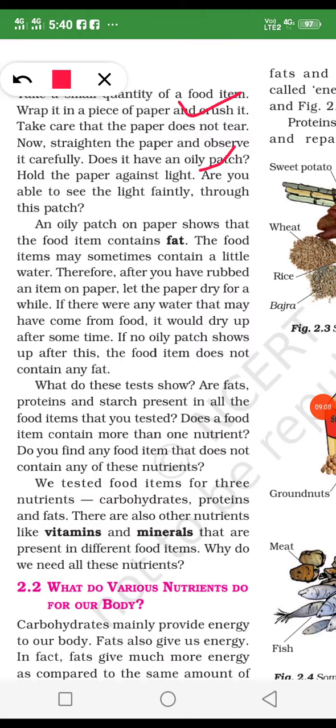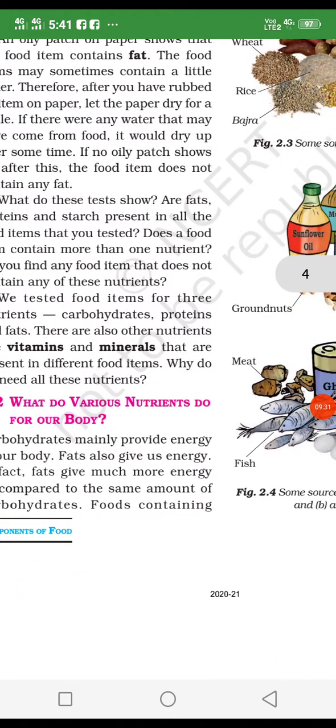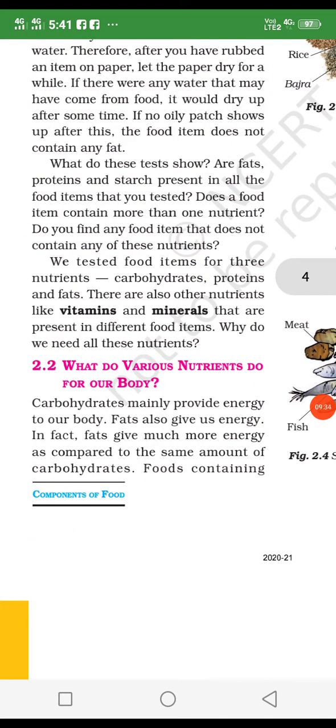You take a test tube and some water in it, then you take one or two drops of oil, and you find that a ring occurs inside, because oil does not mix with water. So this is also an experiment showing that oil means fat. Oily items are components of fat.